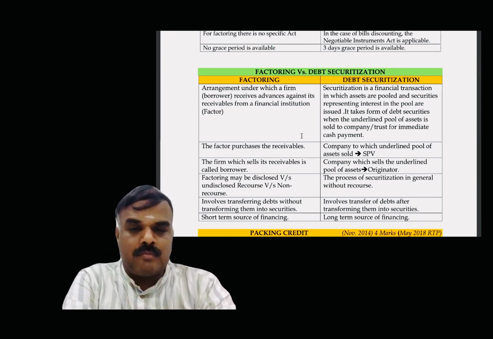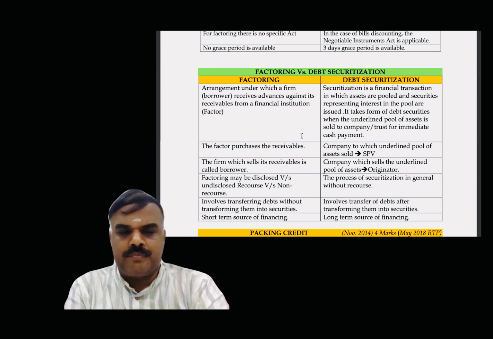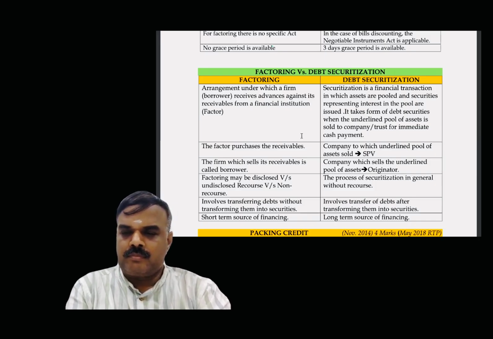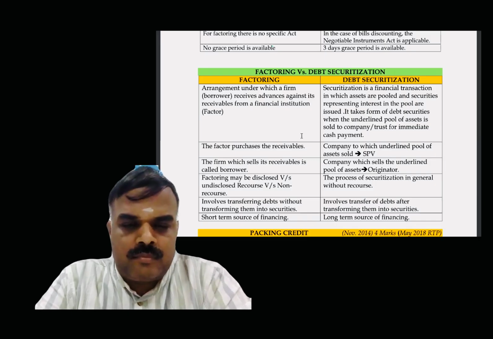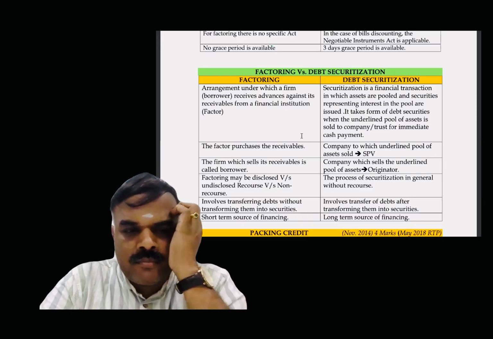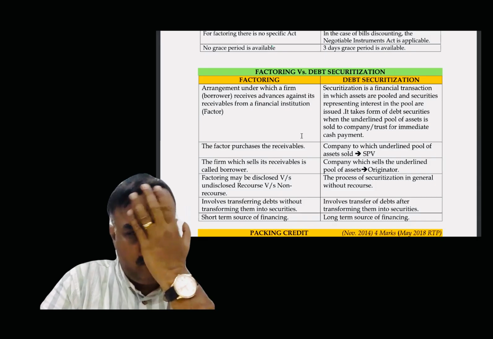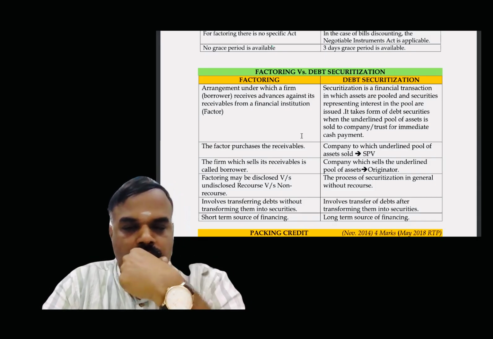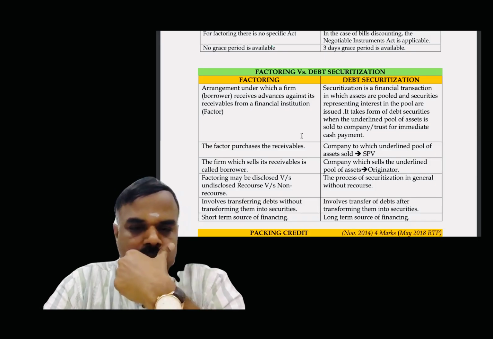The factor purchases the receivables, whereas in debt securitization the company to which the underlying pool of assets is sold is the SPV. The firm which sells its receivables is called the borrower in factoring. In debt securitization, the company which sells the underlying pool of assets is the originator.